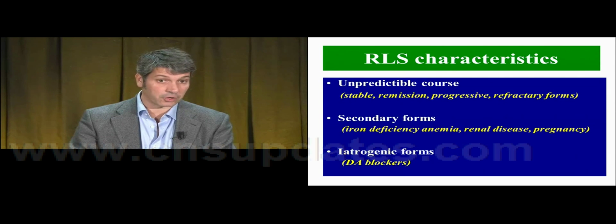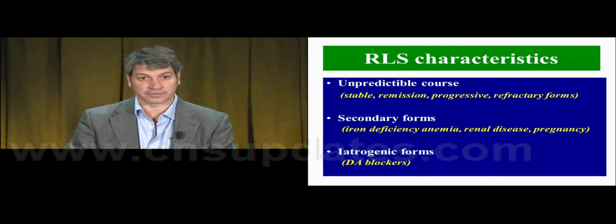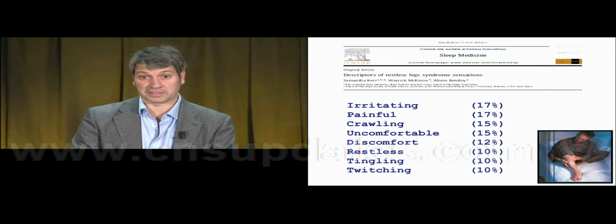We have the idiopathic form, the familial form, and the secondary form, and it can be divided into 3 conditions: iron deficiency anemia, renal disease, probably end stage renal disease, and pregnancy, usually in the 3rd trimester. And these 3 conditions are characterized by a common aspect, which is iron deficiency. Also, we have a form that we can call iatrogenic, which is induced by some medications like dopamine blockers, antiemetics, for example.